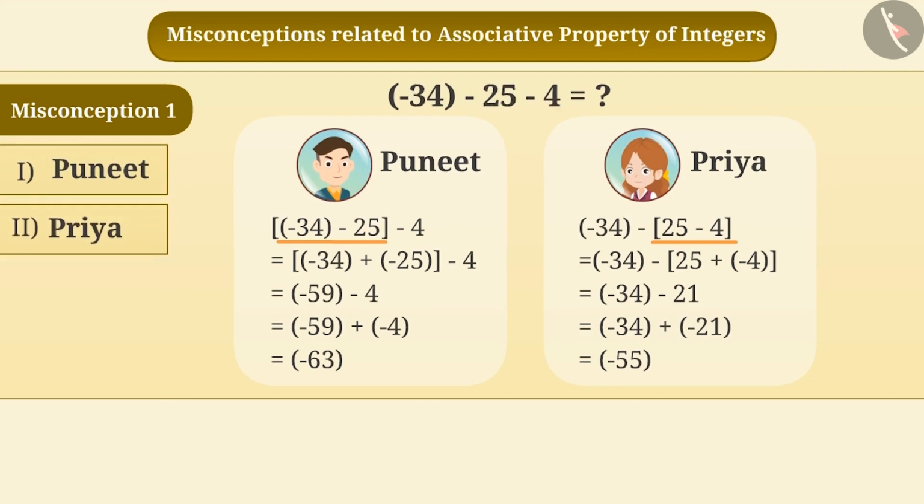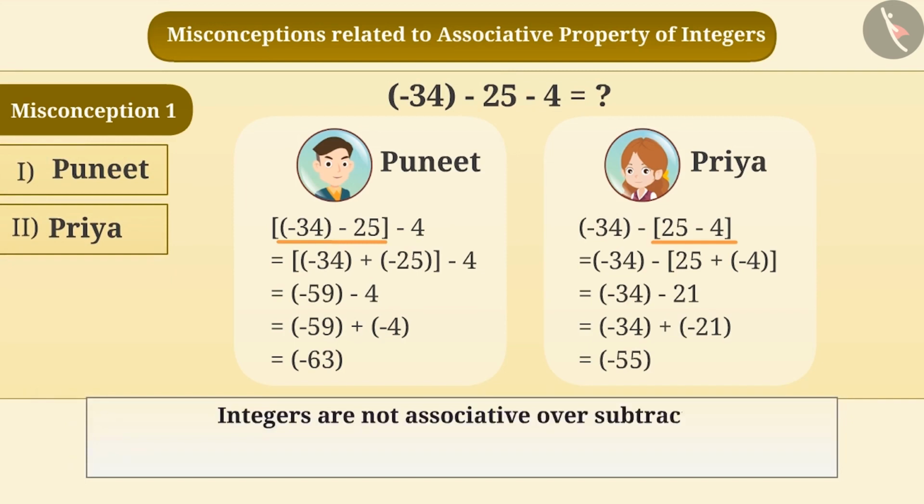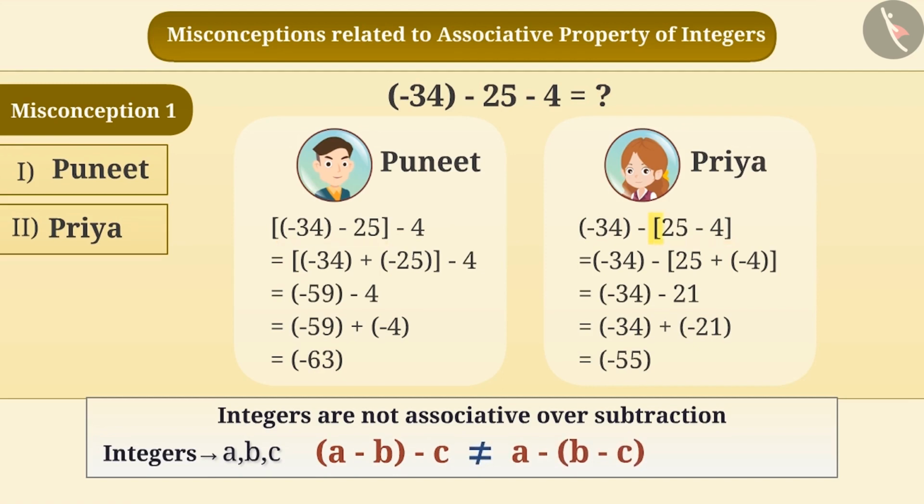While performing the subtraction of integers, sometimes the fact integers are not associative over subtraction is ignored. That means for any integers a, b, c, a minus b minus c is not equal to a minus b minus c with the grouping changed. In this example, Priya made a group of 25 and 4 and solved it. She obtained the result as minus 55, which is an incorrect answer. The correct understanding is that while performing subtraction of integers, first two integers have to be subtracted and the third integer has to be subtracted from the result. Therefore, Puneet's answer is correct. That means the correct answer to the given question is option 1.